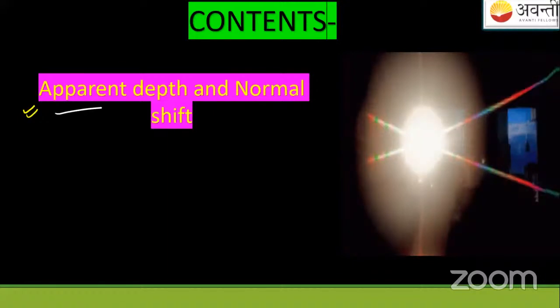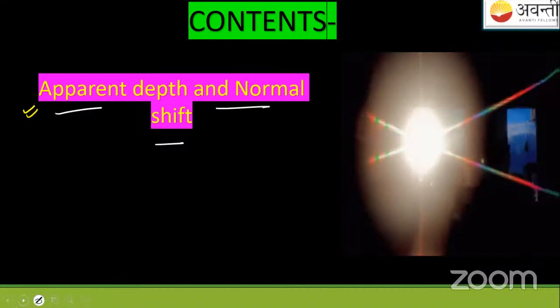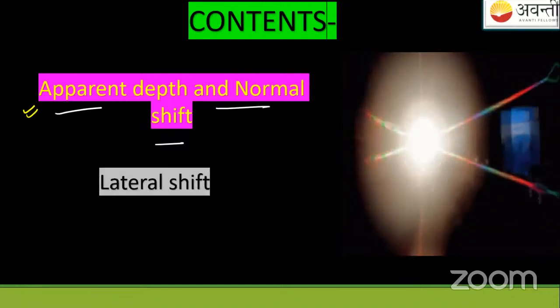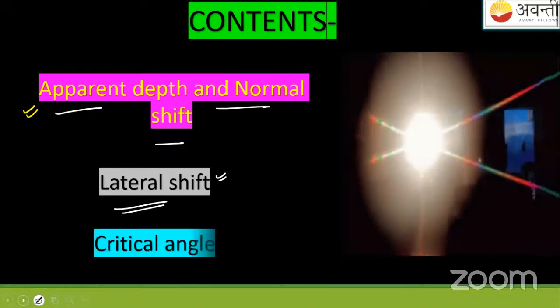Apparent depth, normal shift. ठीक है? After this, we have seen lateral shift. I mean, this thing we haven't done actually. Lateral shift, है ना? नहीं देखा था. We haven't completed. So this, okay, critical angle.